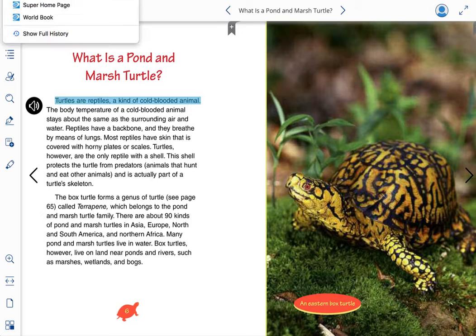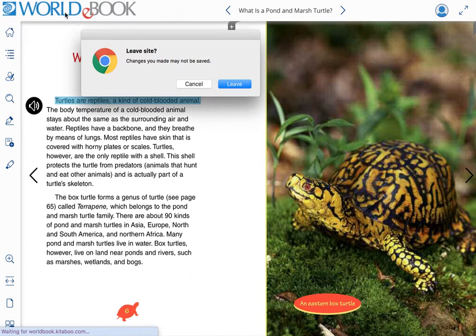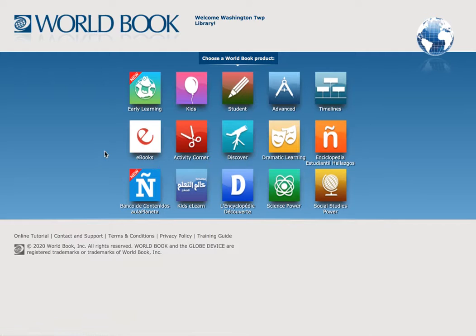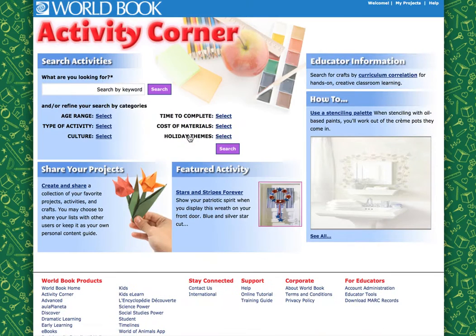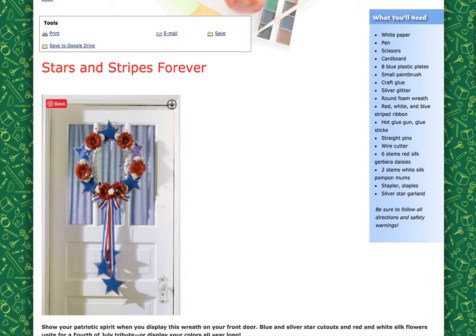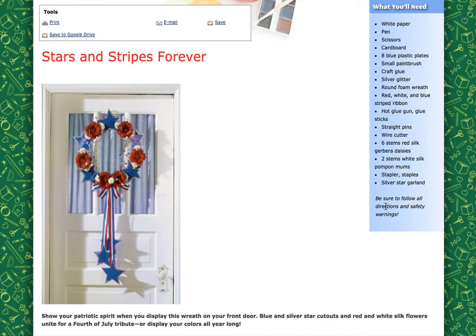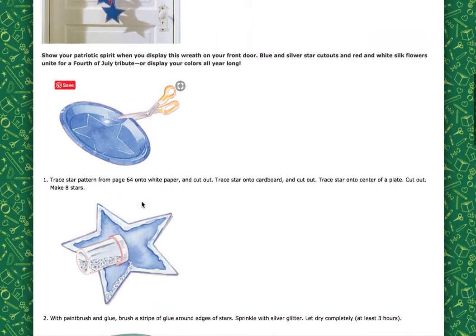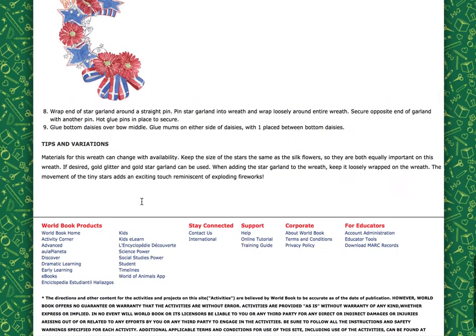All right, so now I'm going to go back to my super homepage. And the next one that we're going to look through is great for everybody, for all ages, for educators, for students, for adults who just like to get crafty and creative. We have the activity corner. So what you see here is you can share some projects if you would like. There's a featured activity, and it shows you a picture of a craft that you can make. It tells you what you will need. You can print it, you can save it, email it to someone, and it gives you the instructions for how to do this craft.